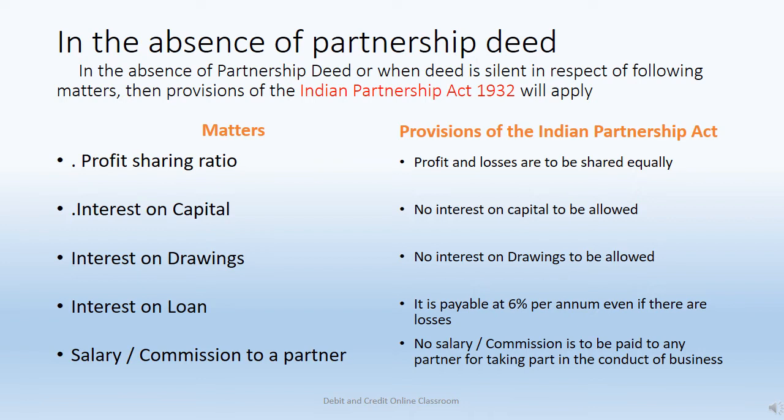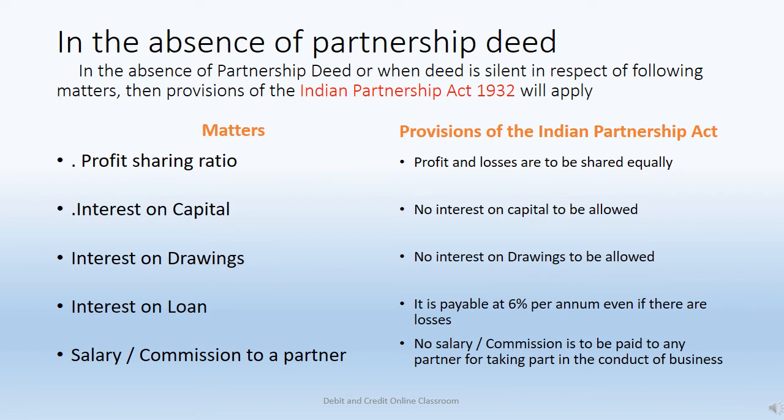Otherwise, in the partnership deed, it will be written what ratio is to be followed. But if it is silent, or if there is no partnership deed, then the profit or losses will be shared equally.